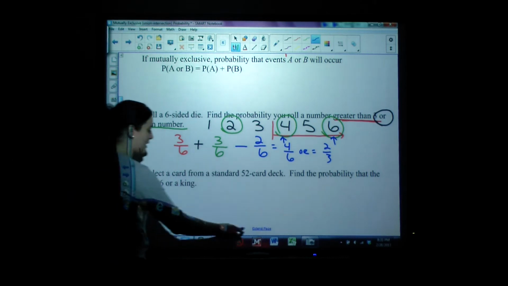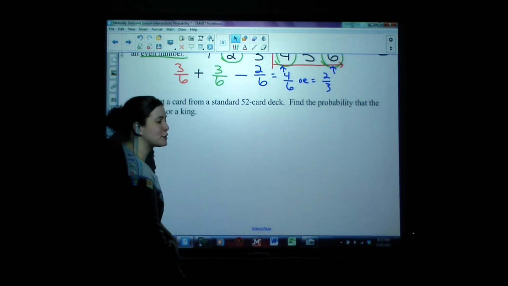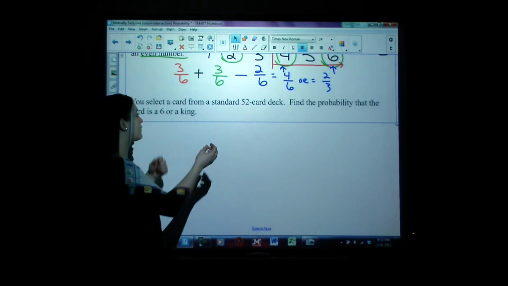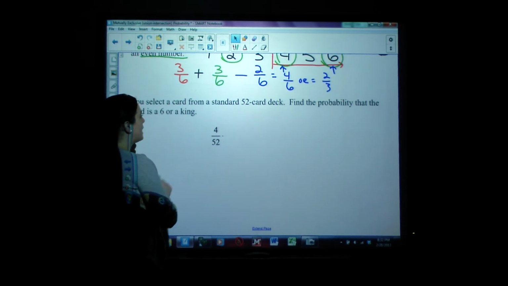Okay, let's try the next one. It says you select a card from a standard deck of 52. Find the probability that the card is a 6 or a king. How many 6s are there in a standard deck of cards? Hopefully you know cards. There are 4 suits. So how many 6s are there? There are 4 6s in a deck of cards. And out of 52, that means we have 4 out of 52.